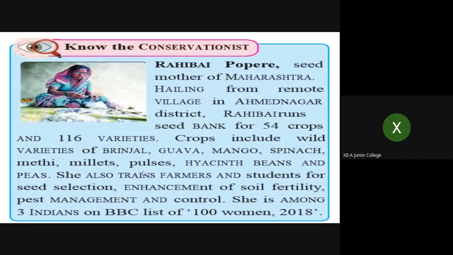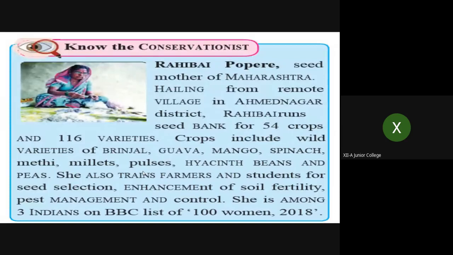She doesn't know exactly what a seed bank is, but she knows the importance of all these original wild varieties, so that they can be saved and carried forward for the next generation, and how it becomes helpful to protect the environment. So Rahibai Popere is known now as the seed mother of Maharashtra. Hailing from a remote village in Ahmednagar district, Rahibai runs a seed bank for 54 crops and 116 varieties.